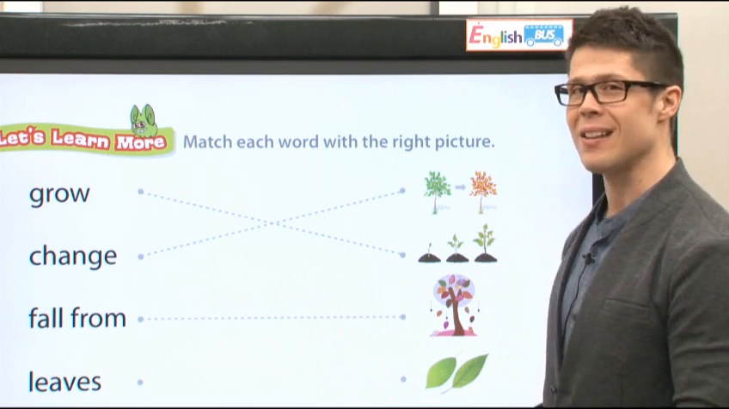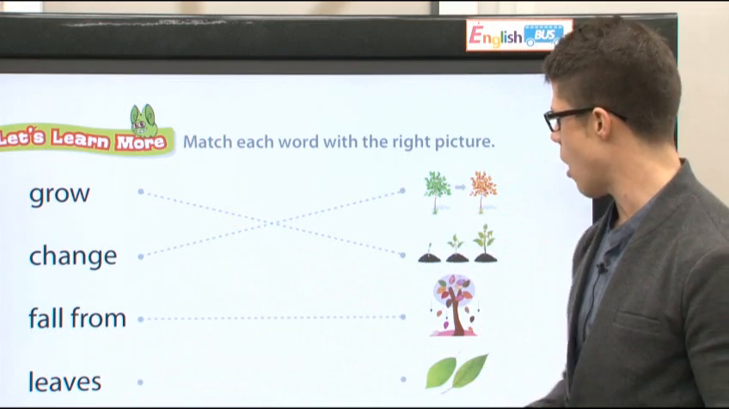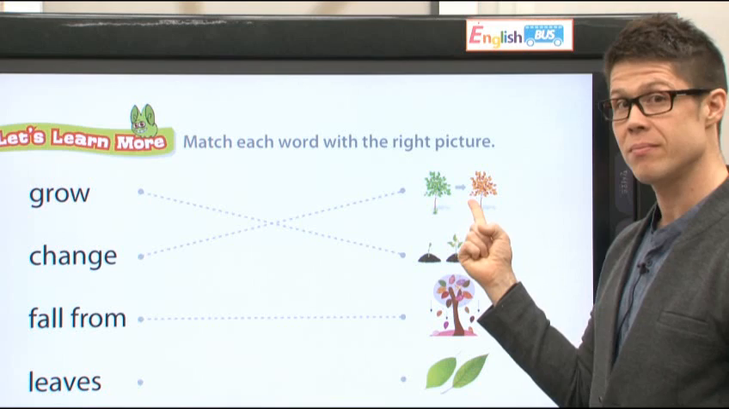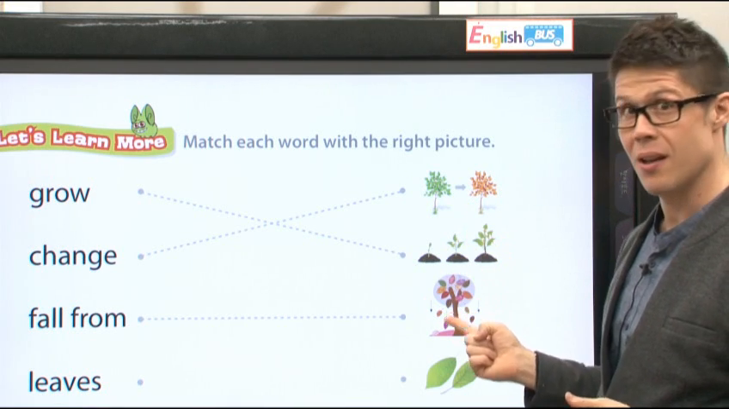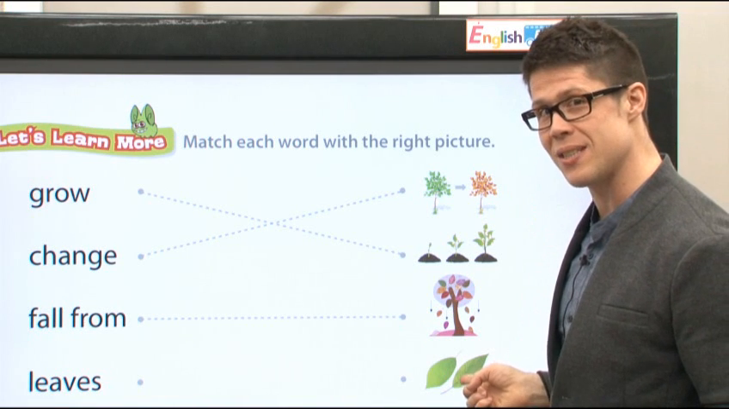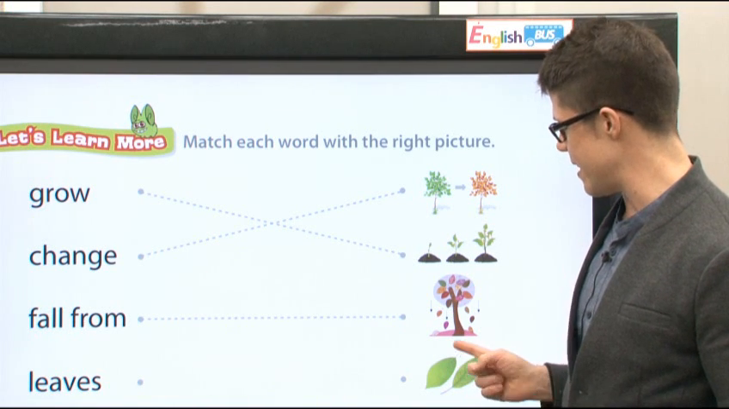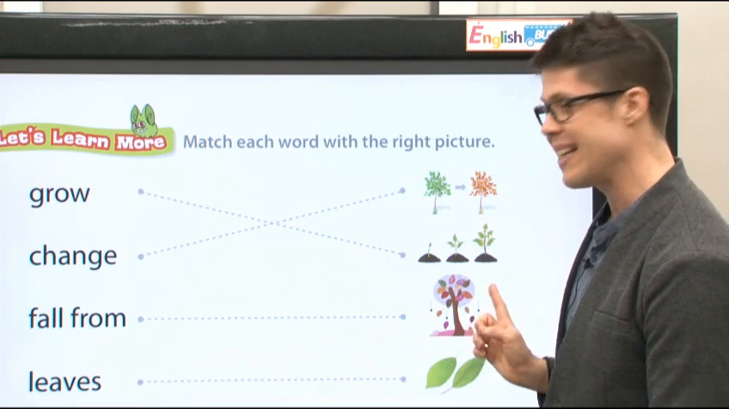And finally, the last word we have is leaves. All right? Are these leaves? Yes, they are. Are these leaves? Yes, they are. And are these leaves? Yes, these are 2 leaves. Choo! Leaves.